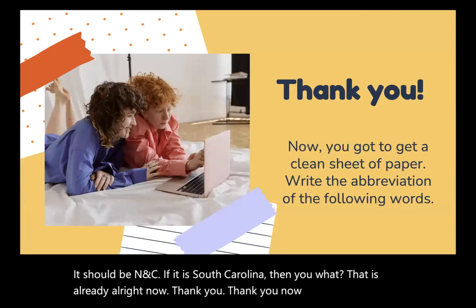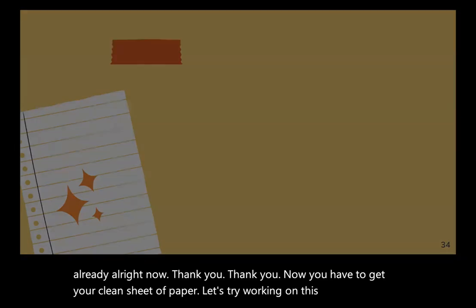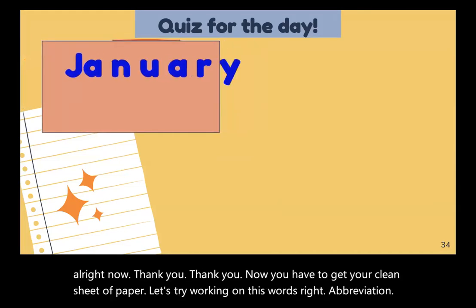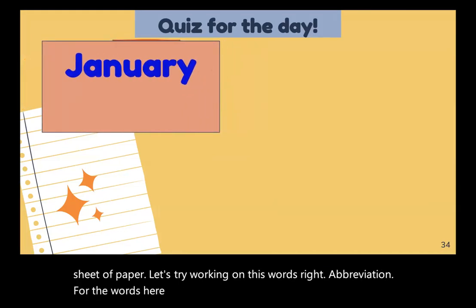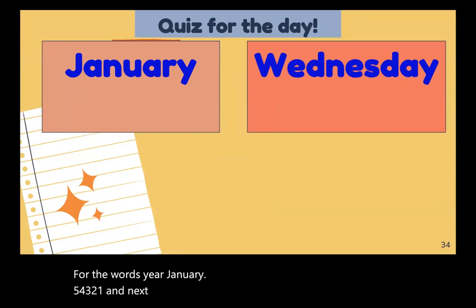Now you have to get your clean sheet of paper. Let's try working on these words. Write the abbreviation for the words here. January. 5, 4, 3, 2, 1, and next, Wednesday. Write it down.